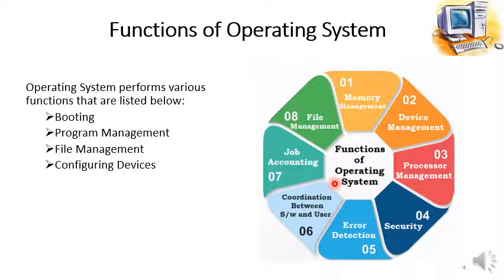All these functions are performed by the operating system, but in your book just a few of them are mentioned because the other functions are beyond the scope of your syllabus. These functions are studied at advanced levels in the subject of operating systems.